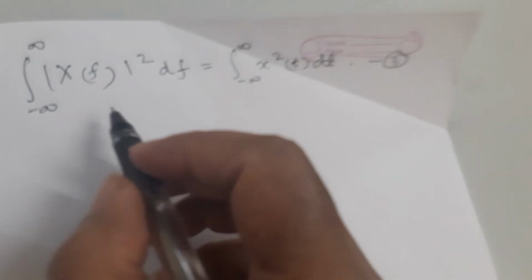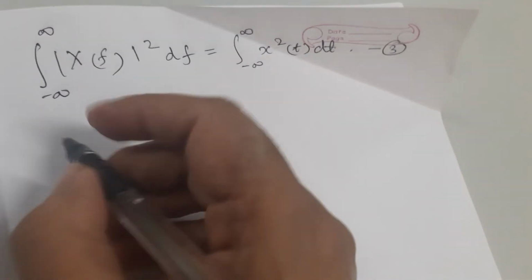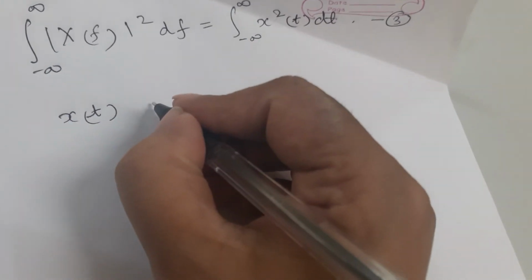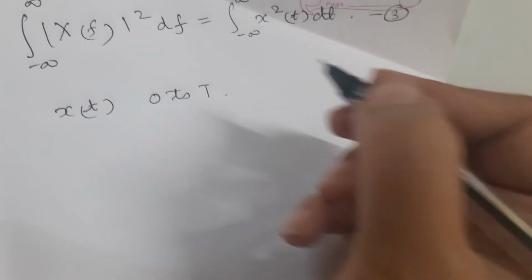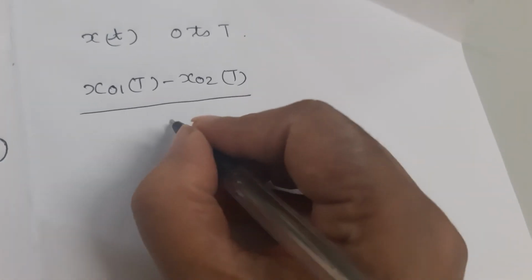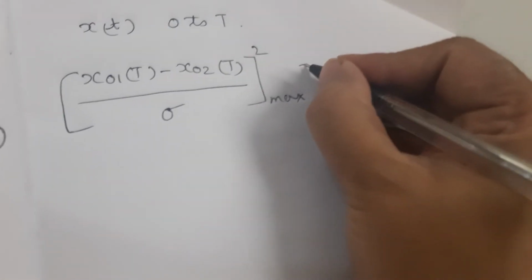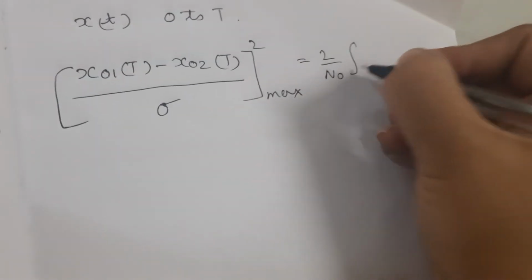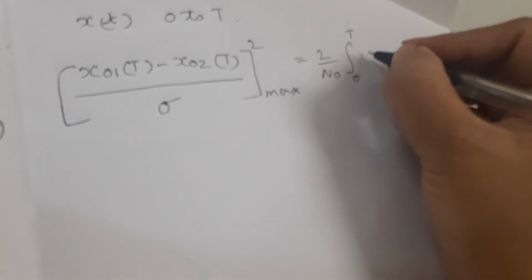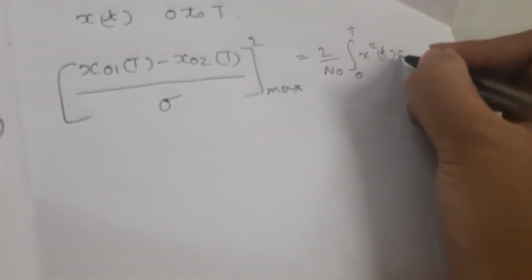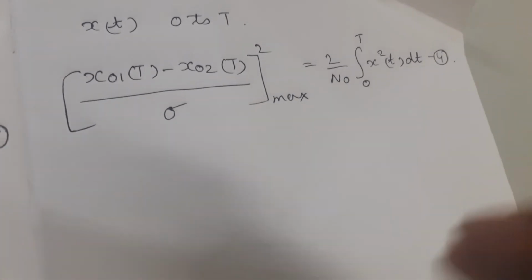So this will become, we know present x of t is from 0 to T. So limits in the above equation can be substituted. So this will be x naught 1 of t minus x naught 2 of t divided by sigma whole square maximum equal to 2 over n naught, with limits 0 to T, x square of t dt. Let this be equation number 4.